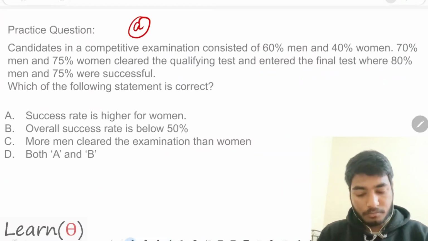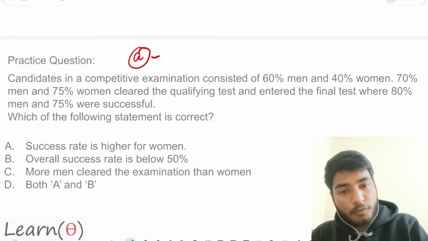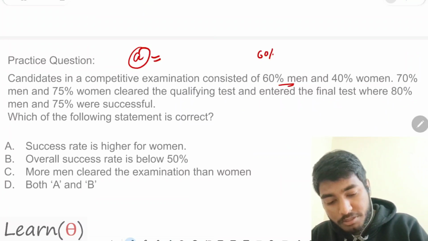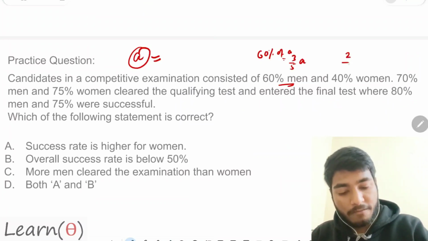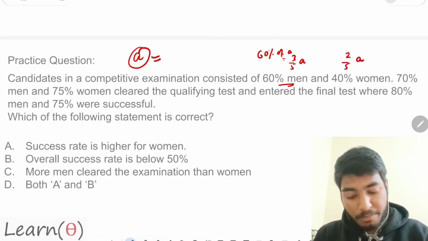Using the same scenario, how will I explain this question? If total candidates appearing were A, can I say men is equal to 60% of A, that is 3 by 5 A, and female will be 2 by 5 A. Of that 3 by 5 A, 70% have qualified.